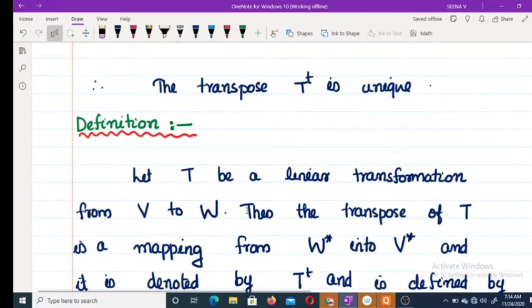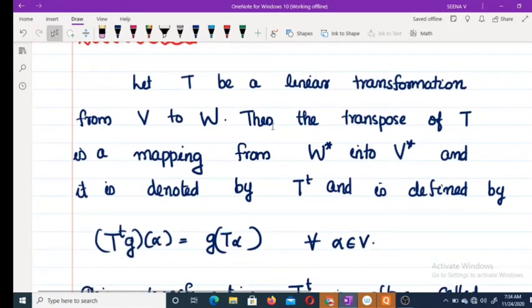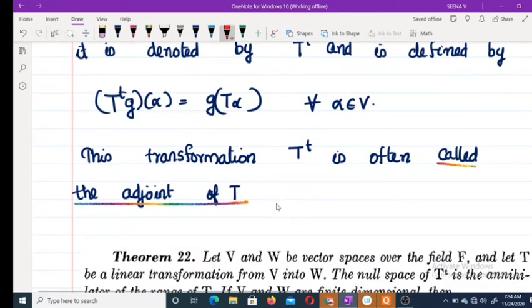Okay. Now moving to the definition. Let T be a linear transformation from V to W. Then the transpose of T is a mapping from W star into V star denoted by T transpose, and it is defined as T transpose G of alpha equal to G of T alpha for every alpha belonging to V. Then this transformation T transpose is often called the adjoint of T. Okay, so T transpose G of alpha equals G of T alpha. This is often called the adjoint of T.